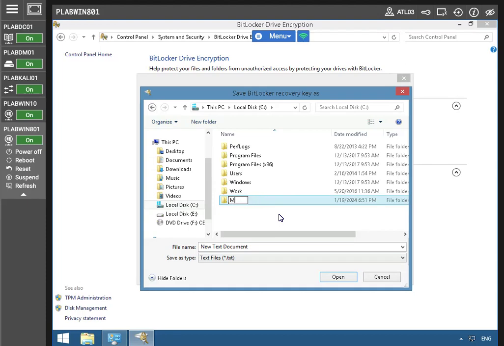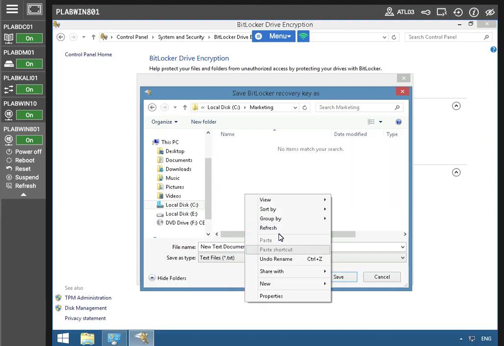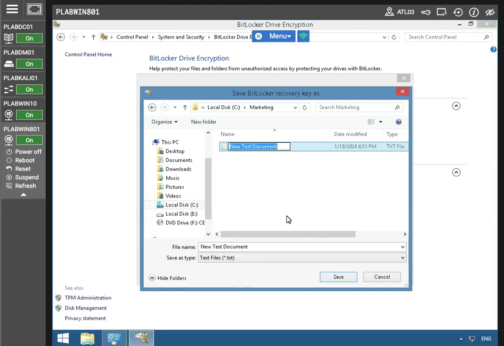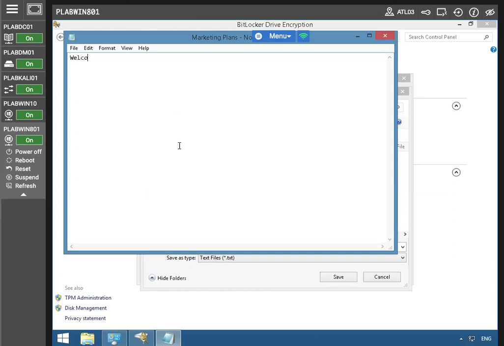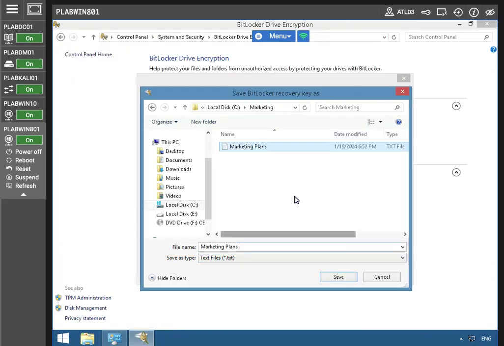I'm just creating a random folder, and let me put a document inside. All right, so we're going to save that here.